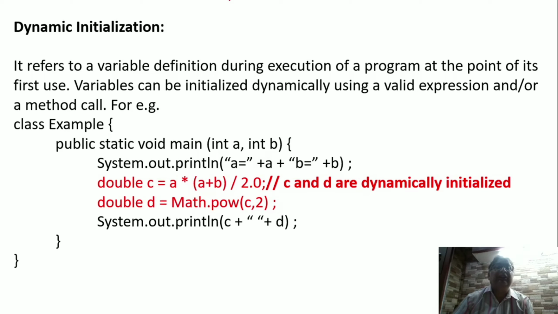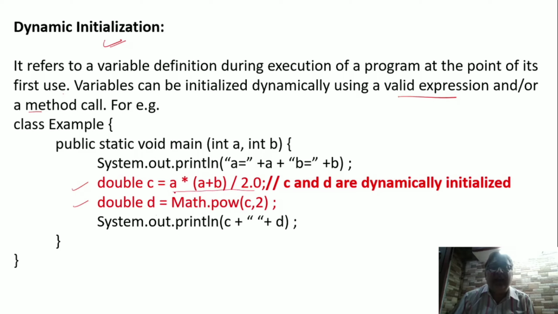Then initialization can be dynamic. What is dynamic initialization? See, it refers to a variable definition during execution of the program at the point of its first use. A variable can be initialized dynamically using a valid expression or a method call. क्या हो रहा है, कोई भी वेरिएबल की वैल्यू जब भी हमने फर्स्ट टाइम उसको डिक्लेयर करा, एट दैट मोमेंट ओनली वी हैव स्टोर्ड समथिंग इनटू इट. वेरिएबल डिक्लेयर करते समय ही उसमें कोई वैल्यू स्टोर कर दी विद अ वैलिड एक्सप्रेशन.